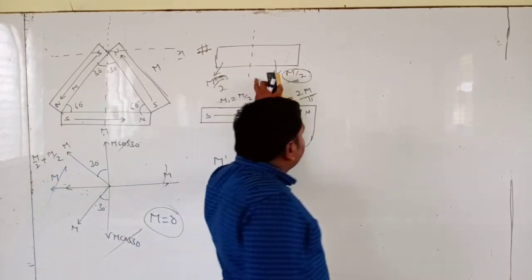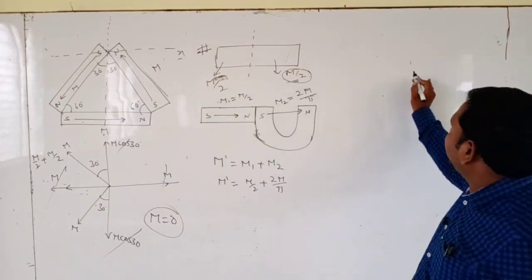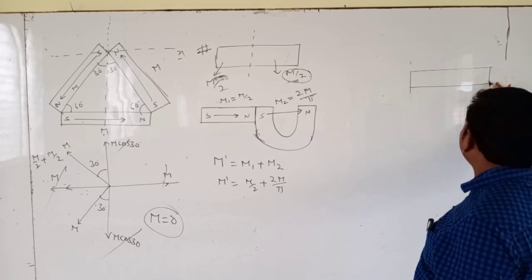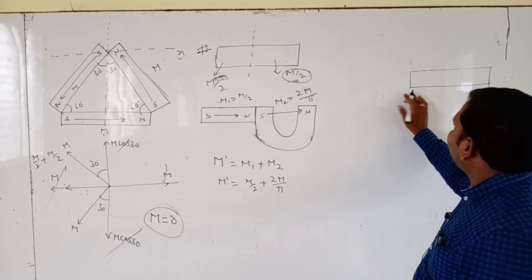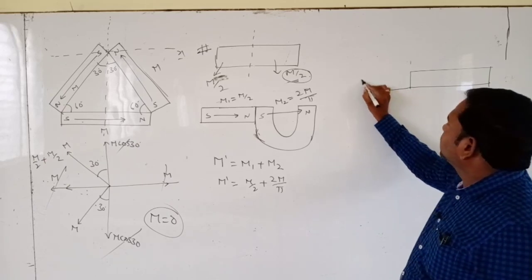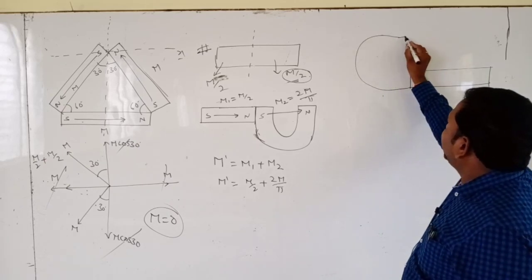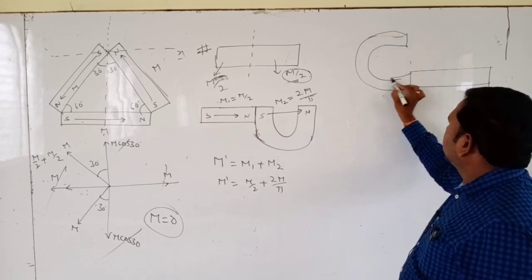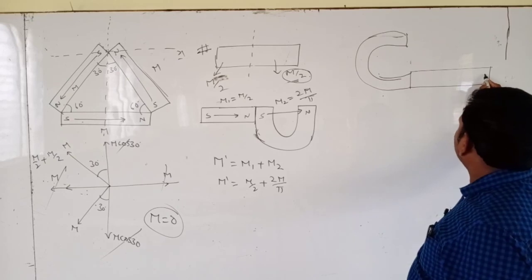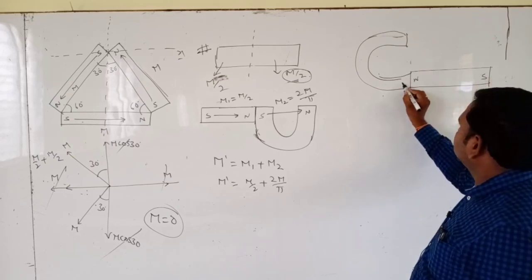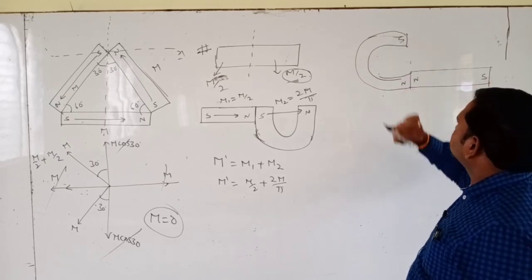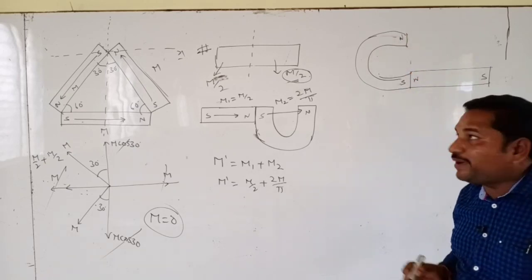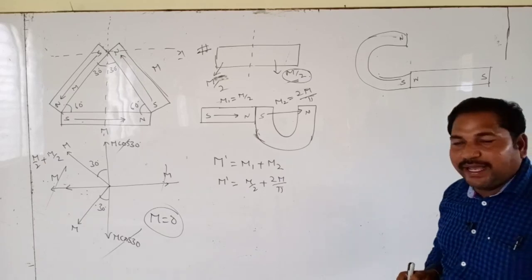Now the same two pieces are arranged in a different way. Suppose one is a straight bar and the other is bent in the form of a semicircle, like this. South, north; north, south. Now, what is the resultant magnetic moment in this case?